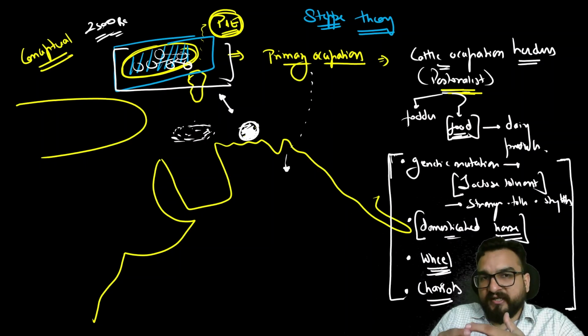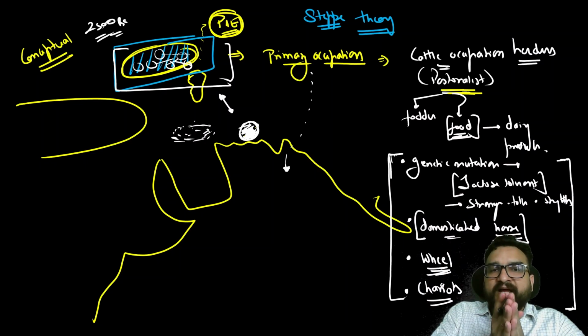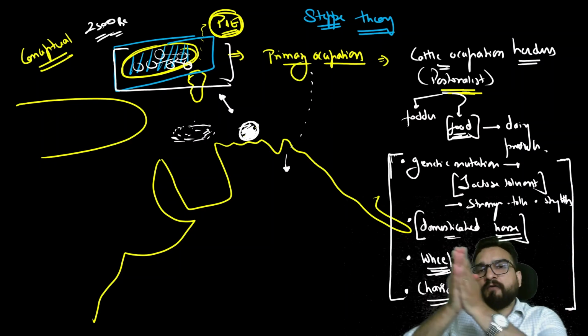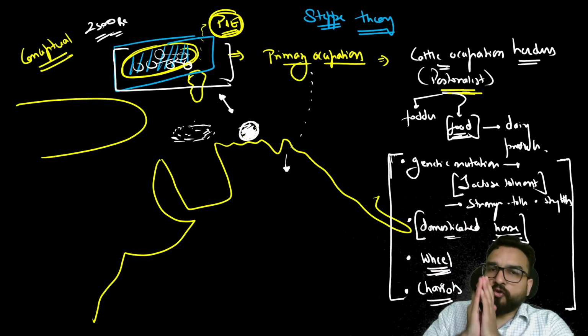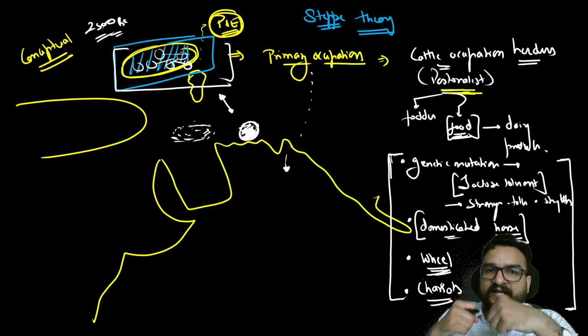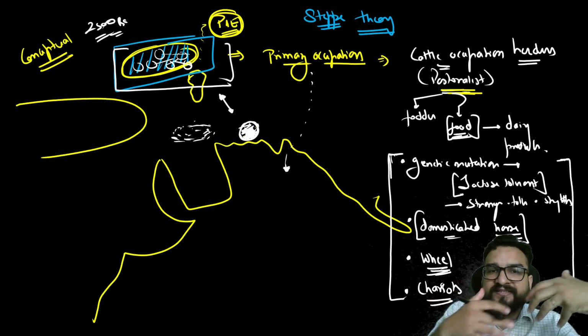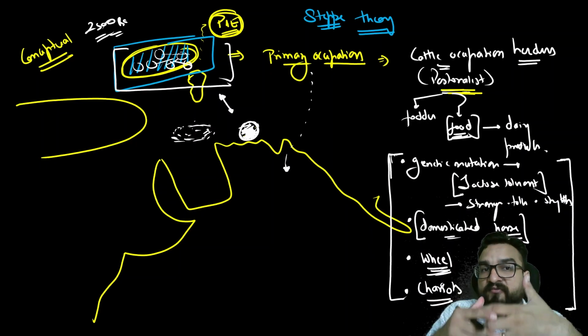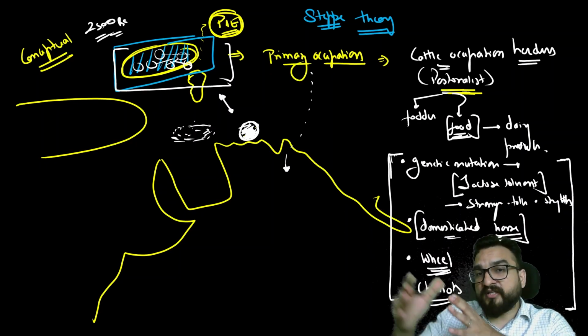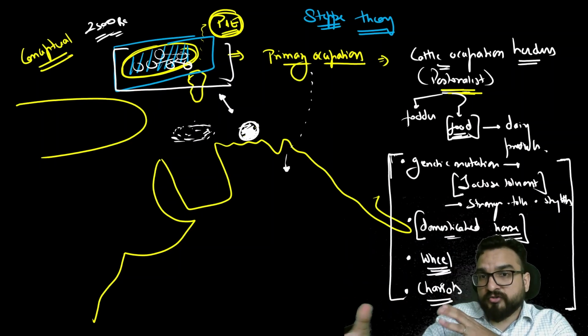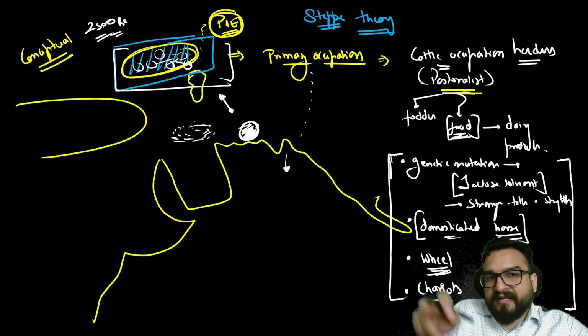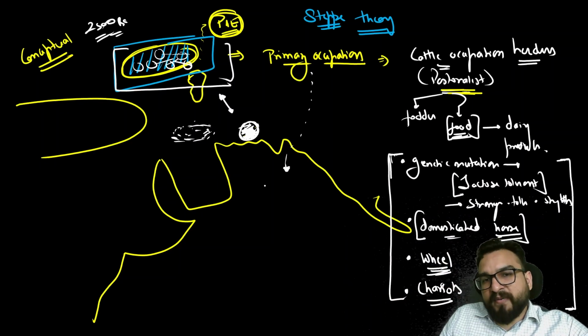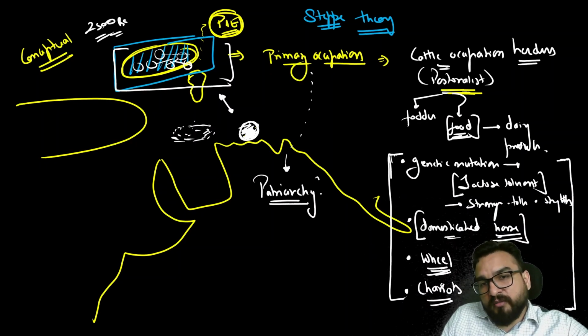Now, when I am accumulating wealth here, automatically I have to fight. And in order to fight, who will have more power, males or females? You will say that in order to fight, males, because biology says they have more power. So that means males will be preferred. They have to fight, they have to accumulate resources. That is why in these particular societies, patriarchy features started to come. That is a male-dominated society.